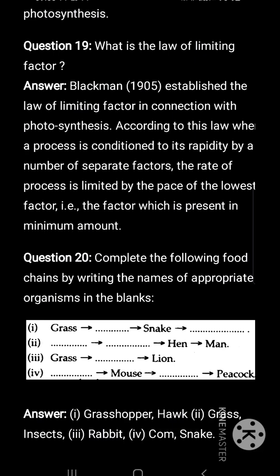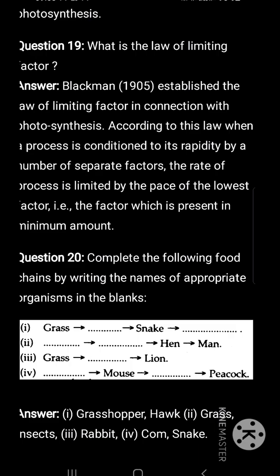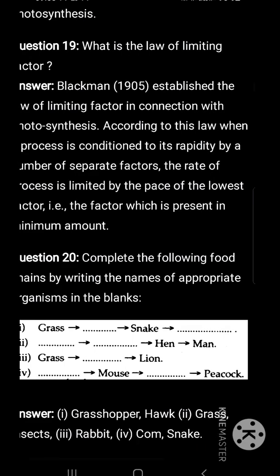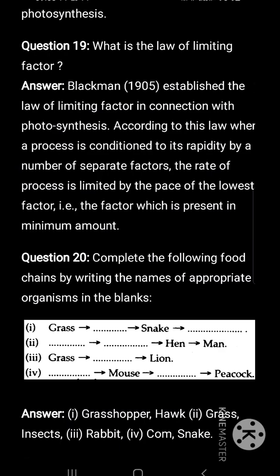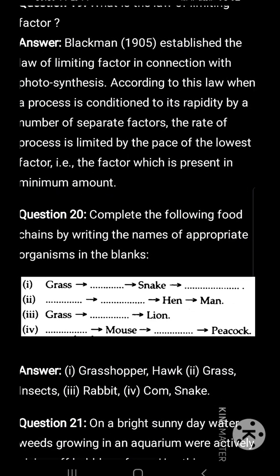What is the law of limiting factor? Blackman in the year 1905 established the law of limiting factor in connection with photosynthesis. According to this law, when a process is conditioned to its rapidity by a number of separate factors, the rate of process is limited by the pace of the lowest factor, the factor which is present in minimum amount.